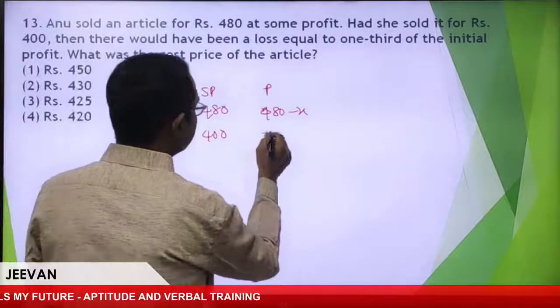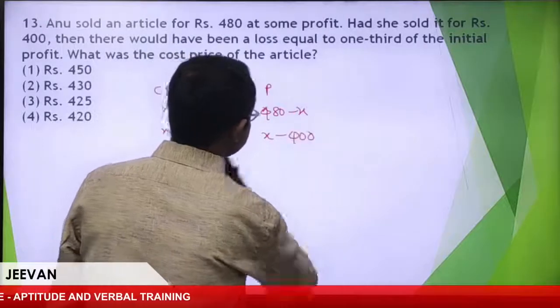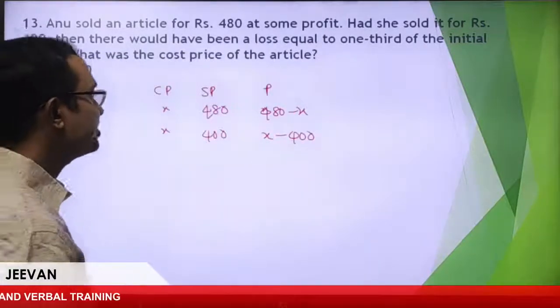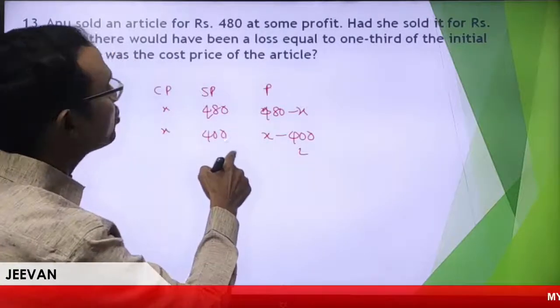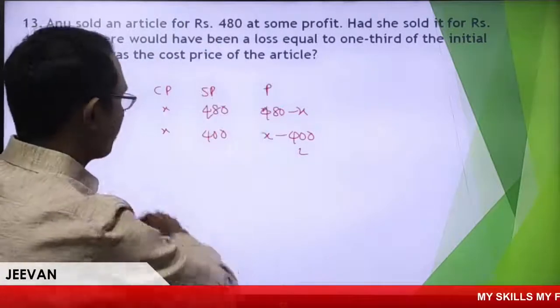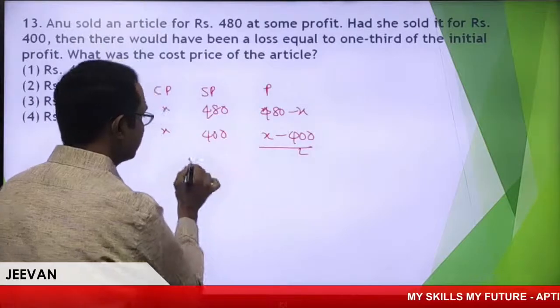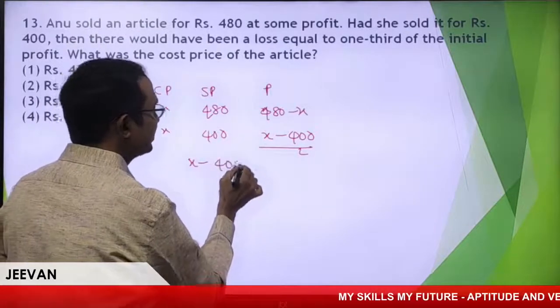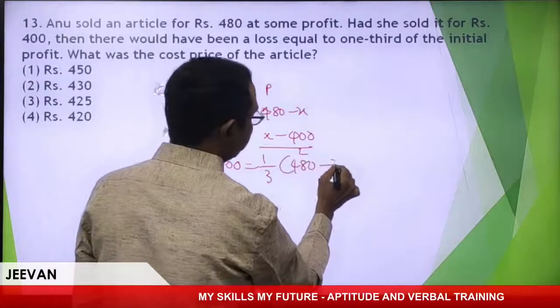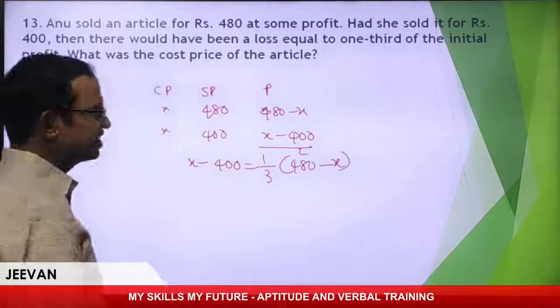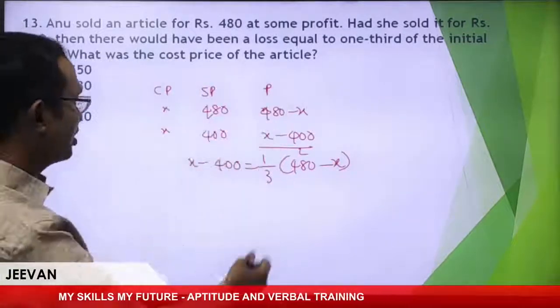Loss is X minus 400. This is profit, this is loss. This loss is equal to 1/3 of the initial profit. This loss, X minus 400, is equal to 1/3 of the previous profit. What is the cost price of the article X?